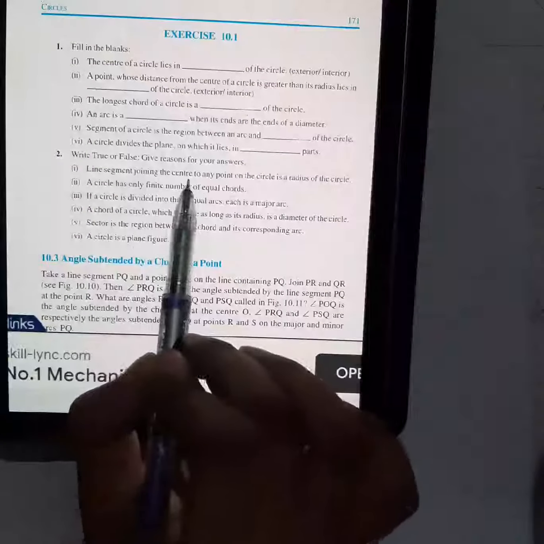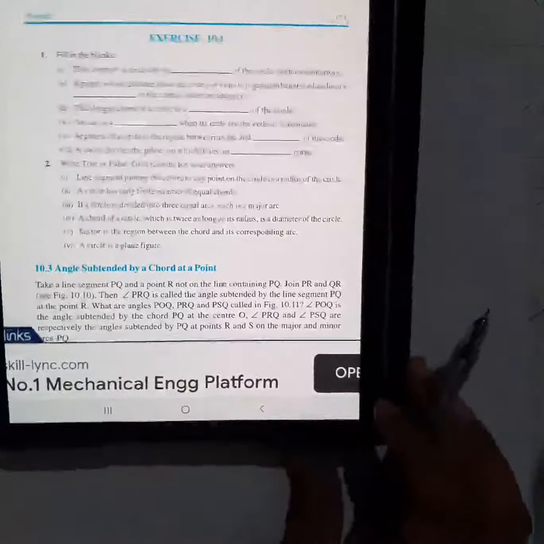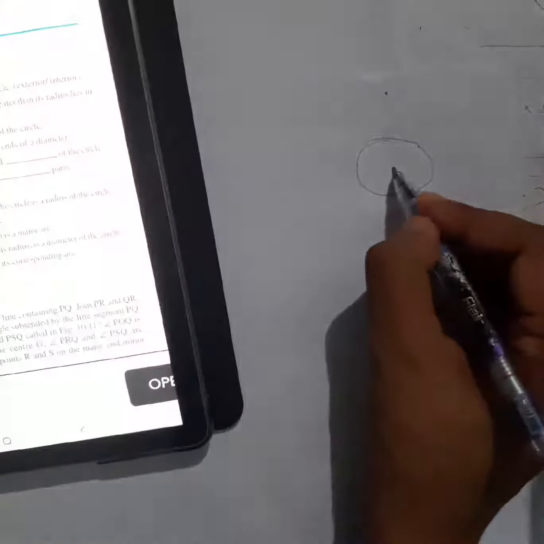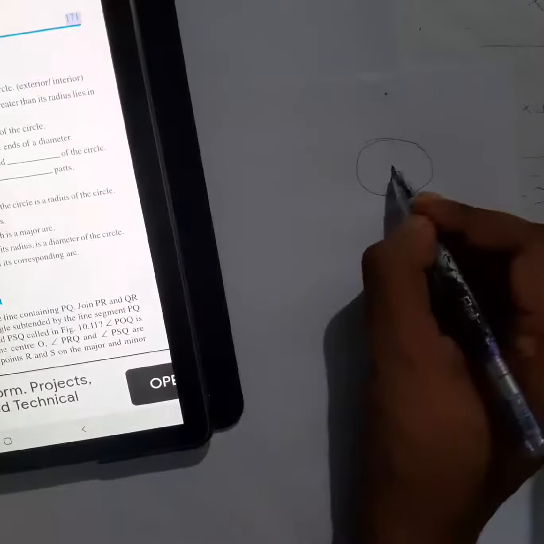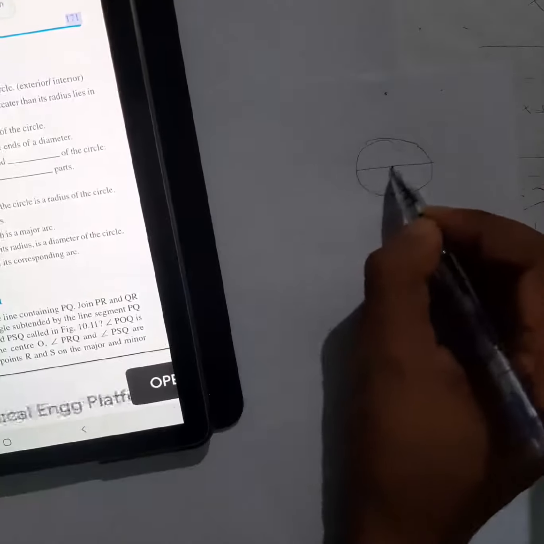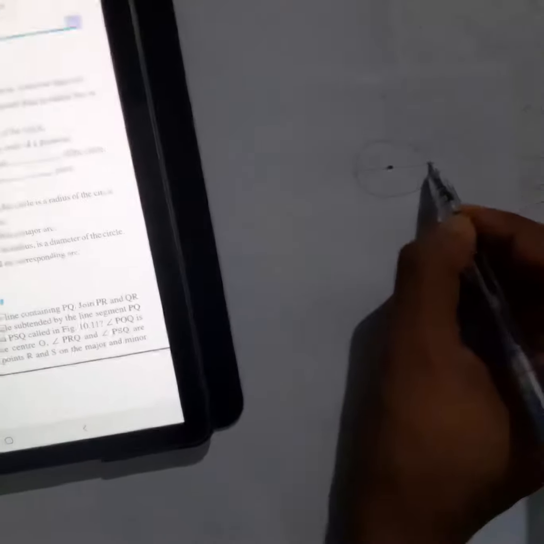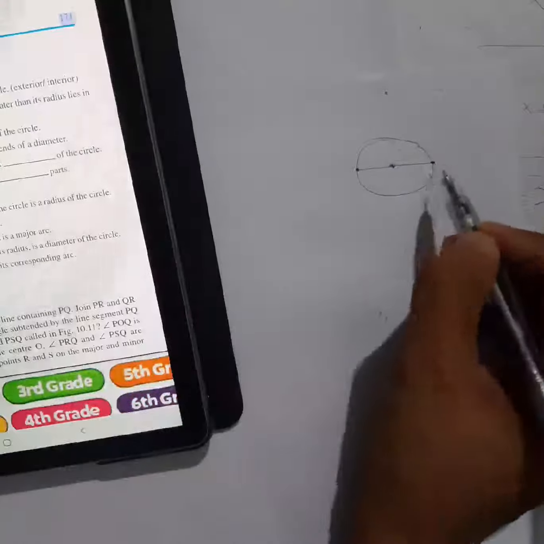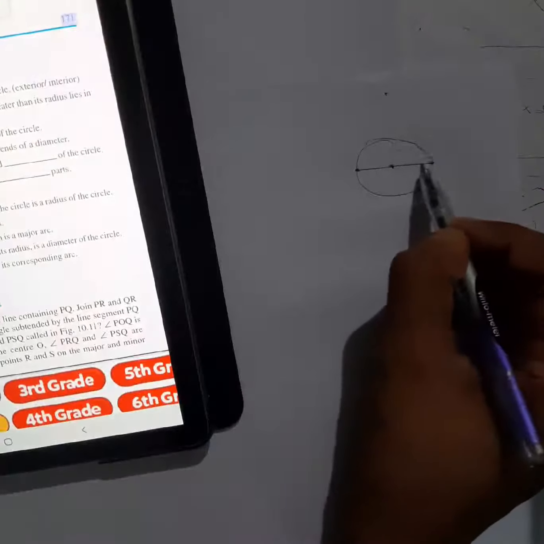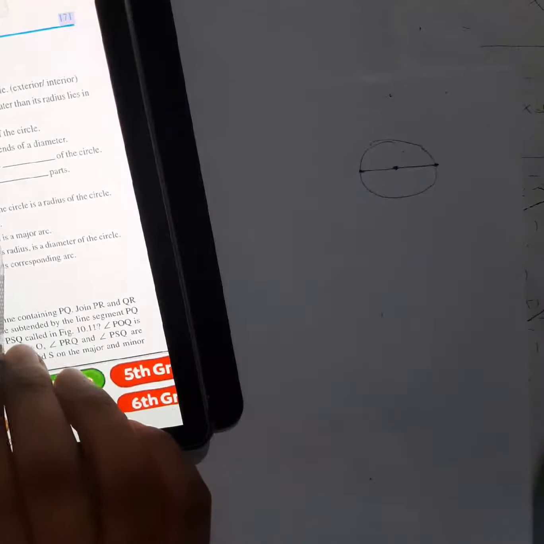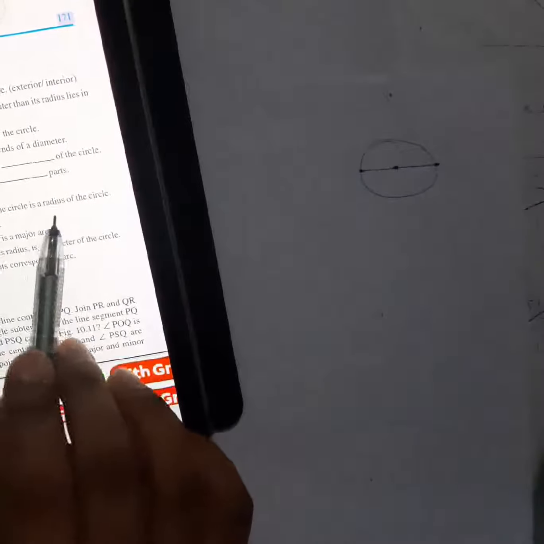Line segment joining the center to any point. Line segment, okay, line segment means there will be two endpoints. So line segment joining the center to any point on the circle. So there is a line segment which will join the center and any point on the circle they have said. So I have joined these points. Okay, so they have said line segment joining the center to any point on the circle is a radius of the circle.